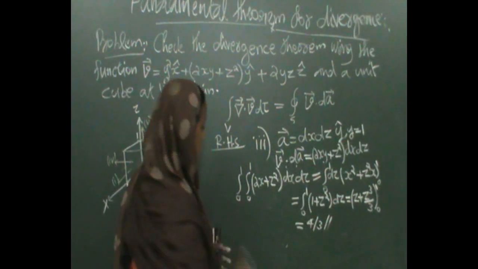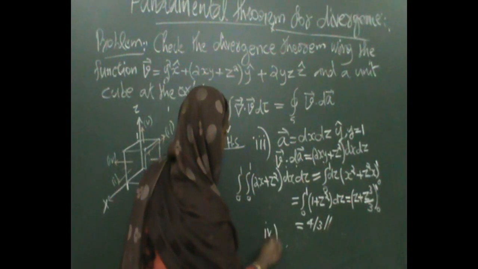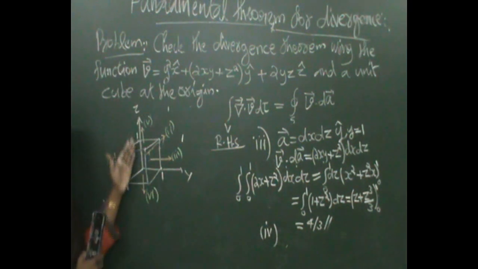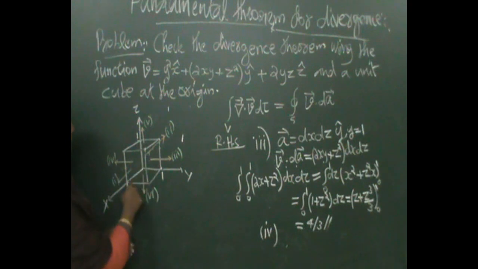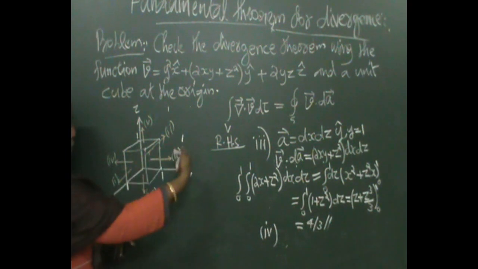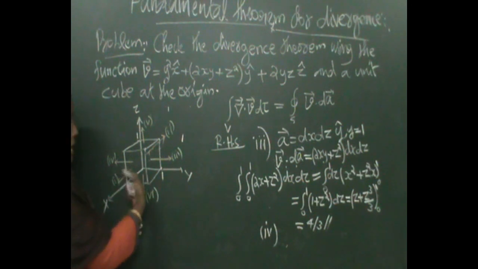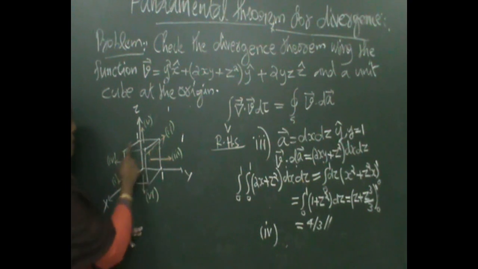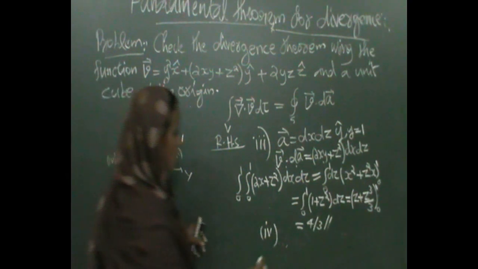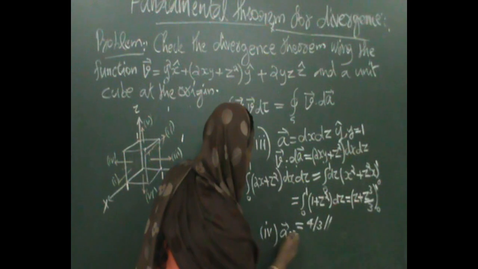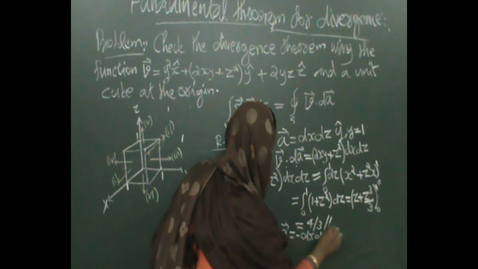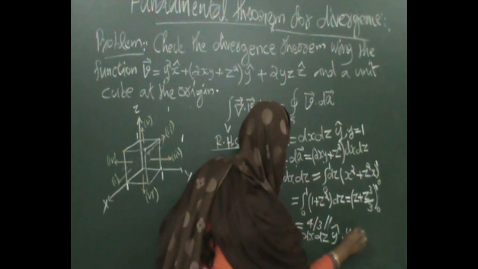What about the opposite face? Here what happens? Here you can see that this is also in the xz plane along the minus y cap direction. At the same time y equal to 0 here. Okay, on this face y equal to 0. So the area element is minus dx dz y cap, and y equal to 0.